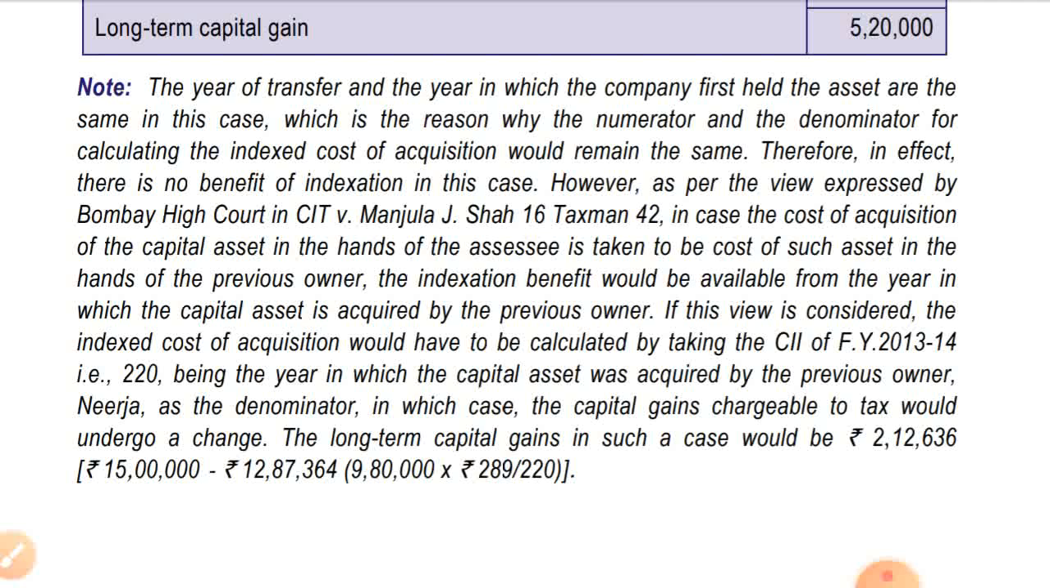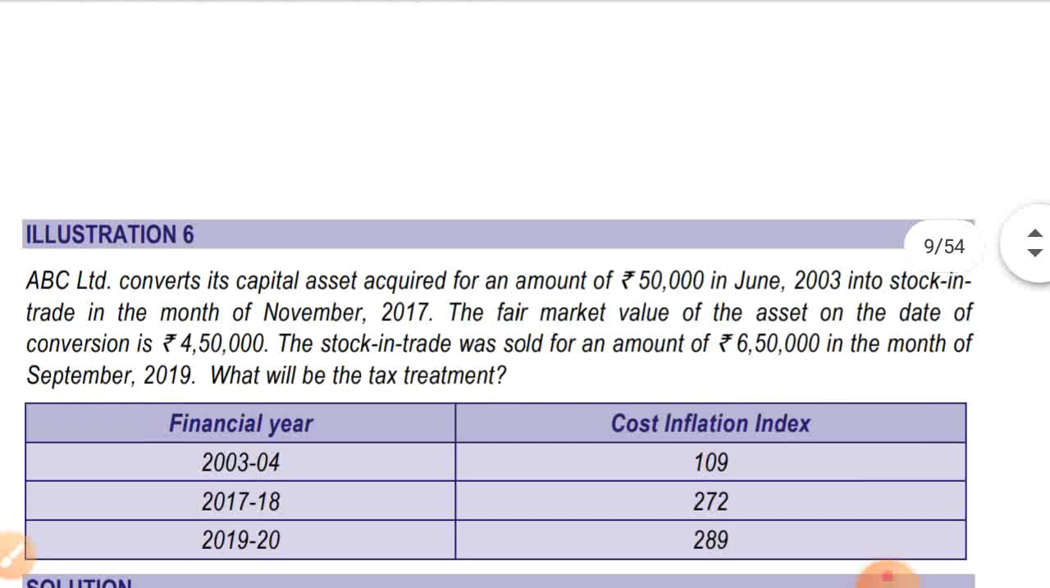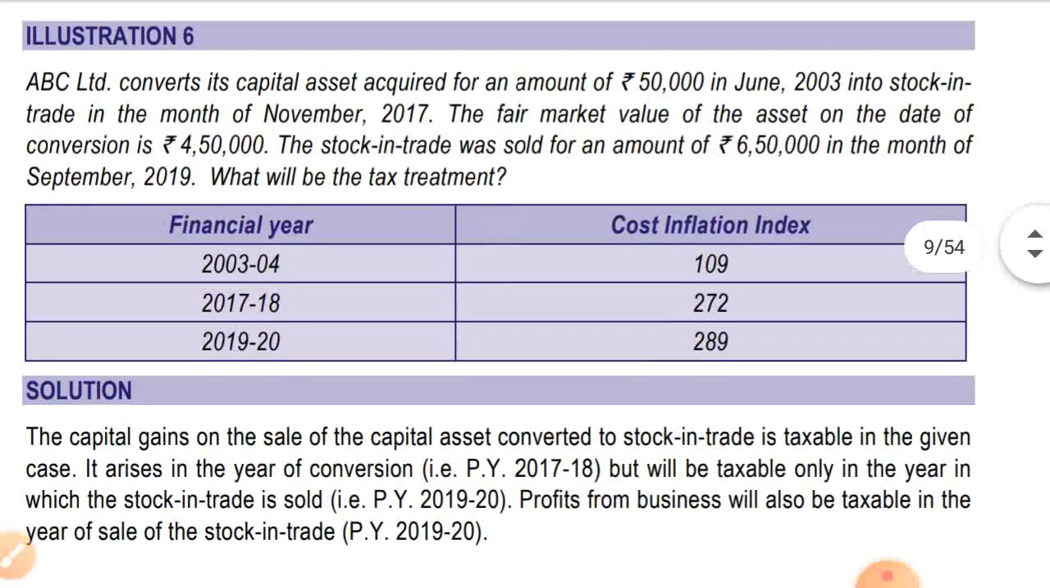Okay, so next, coming to the next illustration, that is illustration number 6. ABC Limited converts its capital asset acquired for an amount of rupees 50,000 in June 2003 into stock in trade in the month of November 2017. The fair market value of the asset on the date of conversion is 4,50,000. The stock in trade was sold for an amount of rupees 6,50,000 in the month of September 2019. What will be the tax treatment?